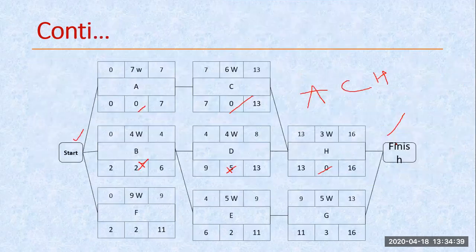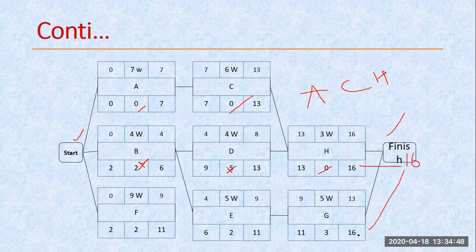Now this is the backward pass. In my backward pass, I had already calculated the 16 value. This 16 is copied directly to the nodes which are directly connected. So these are my latest finish times. Now latest finish minus earliest finish becomes my float time. 16 minus 16, that becomes 0. That's why this 0 is written here. 16 minus 3, that becomes my latest start. Similarly, in this case, this value 16 is copied here. 16 minus 13, that becomes 3. Okay. 16 minus 5, that becomes 11.